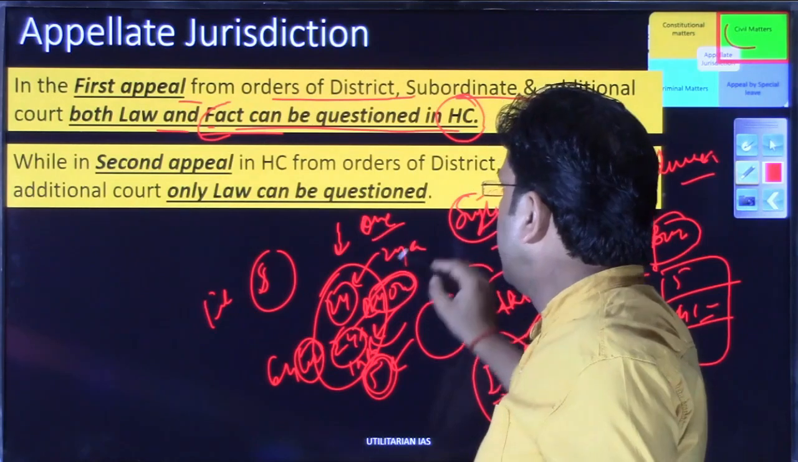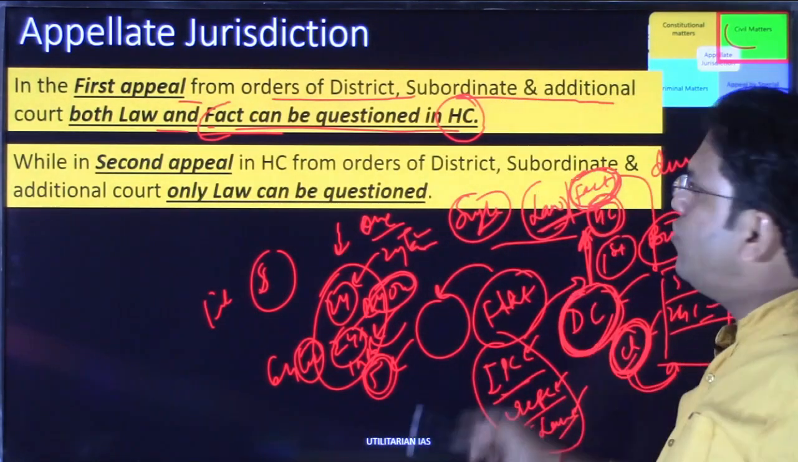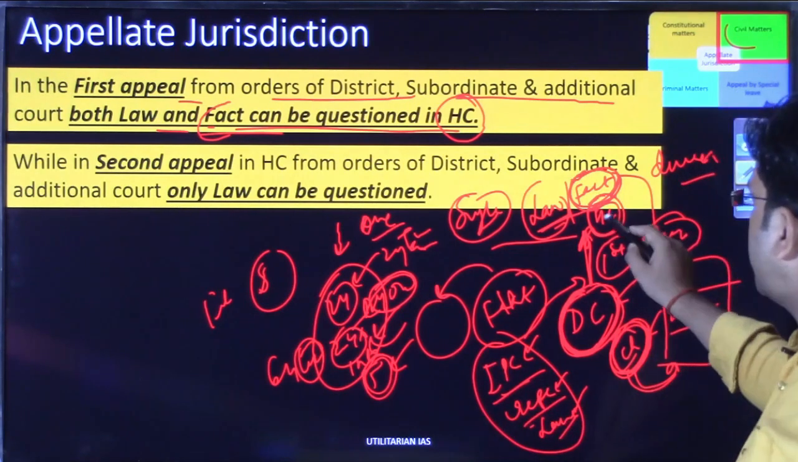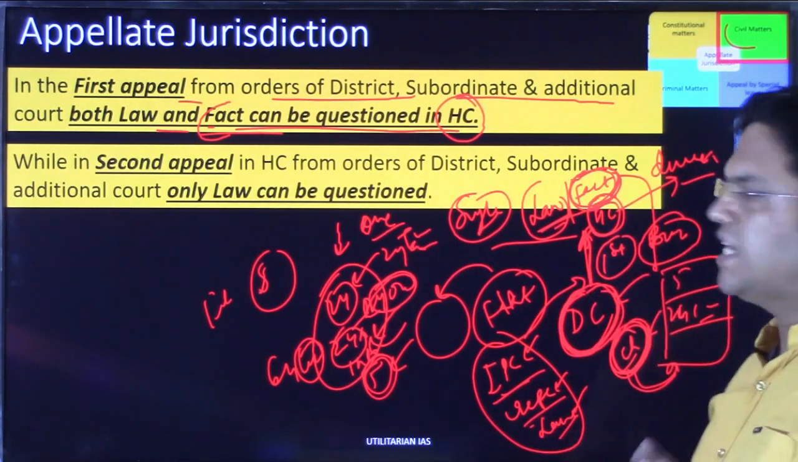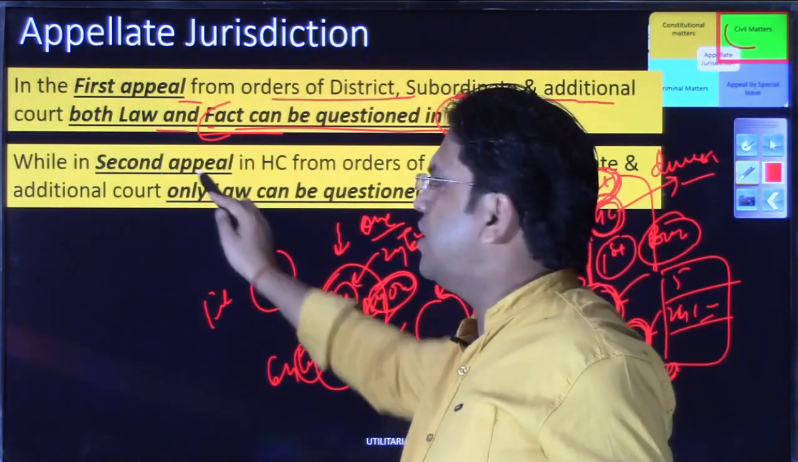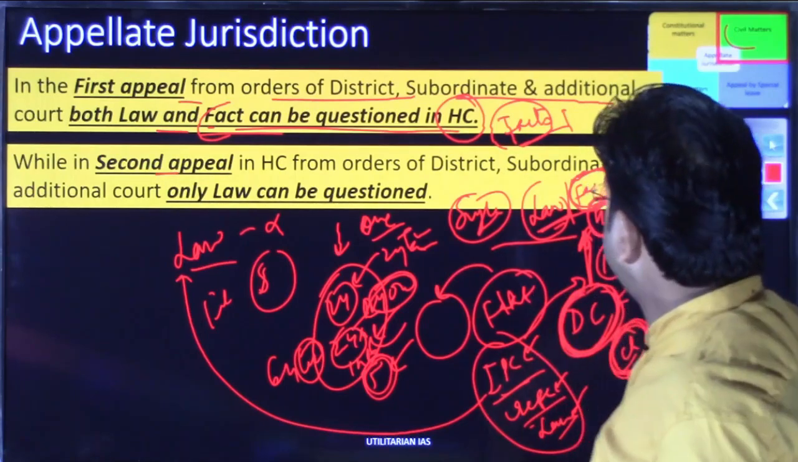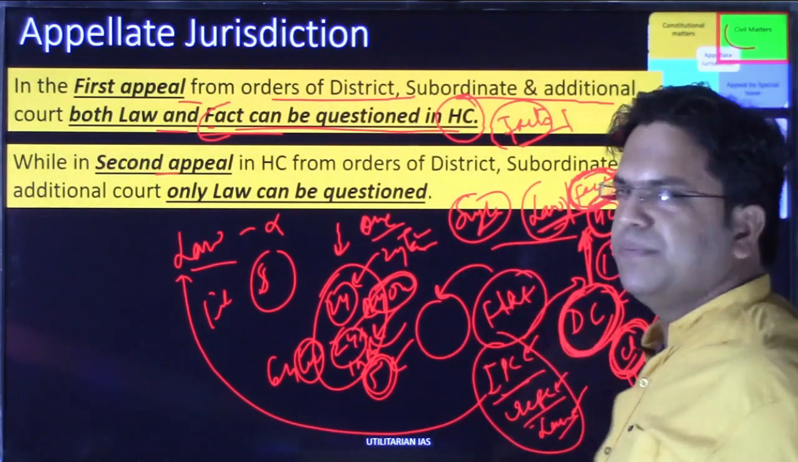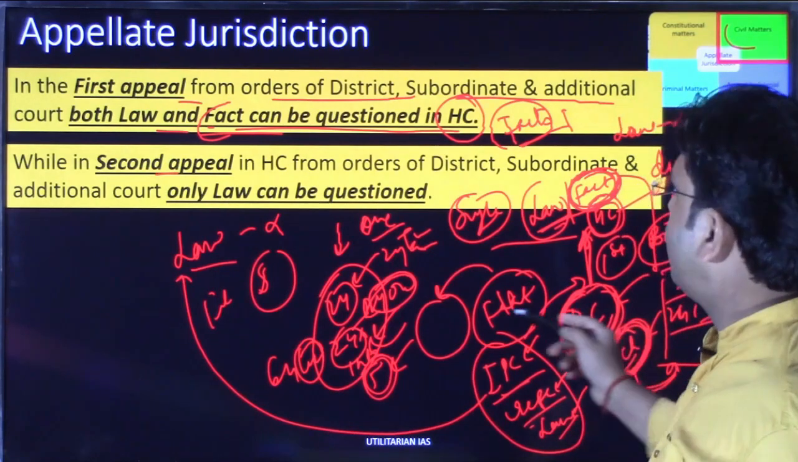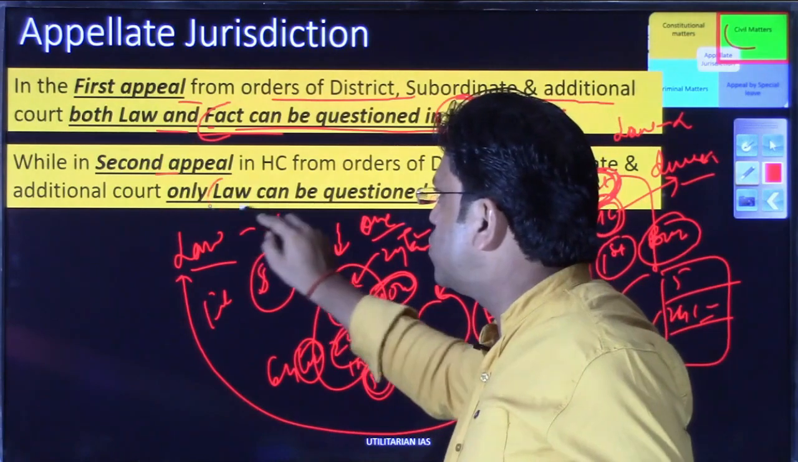division bench में आपके 2 जज हो सकते हैं, 3 जज हो सकते हैं, 4 जज हो सकते हैं. So if you are not satisfied with the decision of the high court single judge bench, you can go to the division bench. बस so that will be your second appeal. Now this will not remain first appeal. So in second appeal फैक्ट्स को आप क्वेश्चन नहीं कर सकते. जब आप डिवीजन बेंच में केस को ले जा रहे हो वहां आप फैक्ट्स को क्वेश्चन नहीं कर सकते, वहां आप सिर्फ लॉ को क्वेश्चन कर सकते हो.